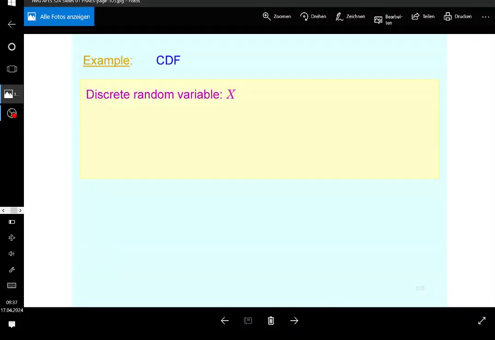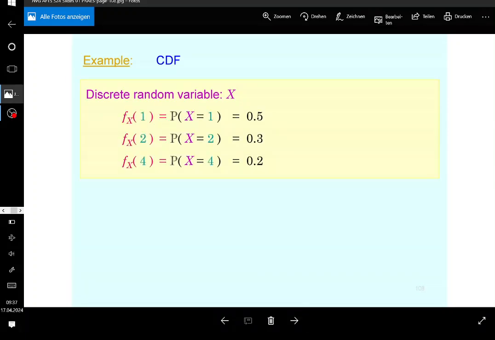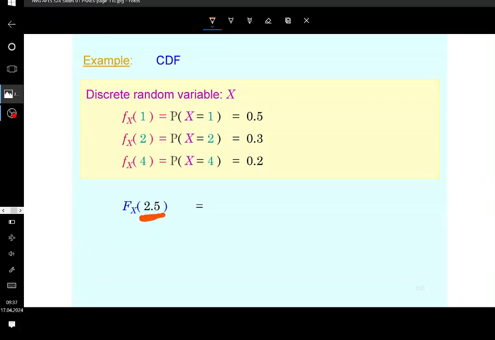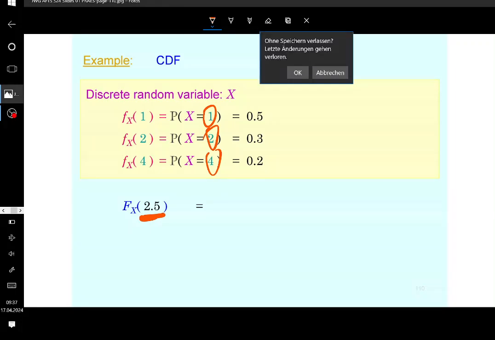Now I'm going to consider another example, a discrete random variable, just regarding the definition and how I'm going to apply it. Let's say I want to calculate the distribution function at point 2.5, not at point 2, but 2.5. And keep in mind, guys, 2.5 is not a realization of the random variable, because the realizations are 1, 2, and 4. These are the only realizations that the random variable would have, and there is no other.